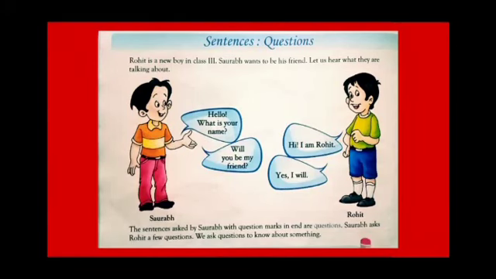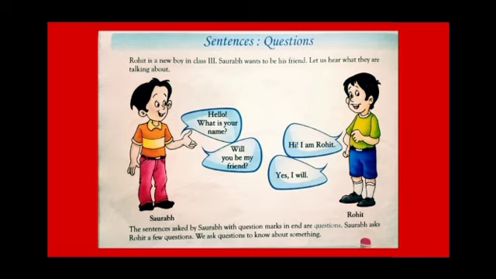Good morning, everyone. Today we will see sentences, questions. Before going through the exercise, first of all, let's understand how to frame questions and what is the use of